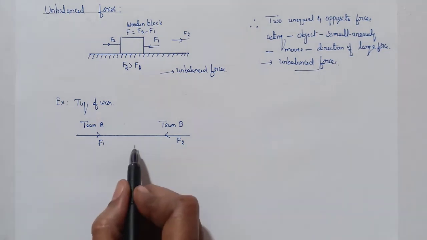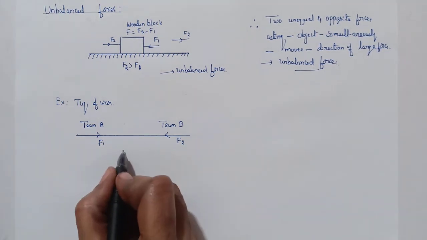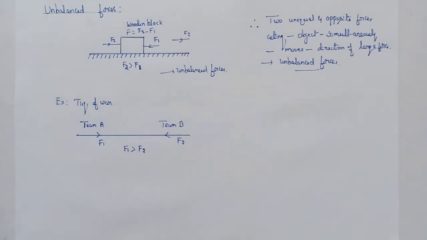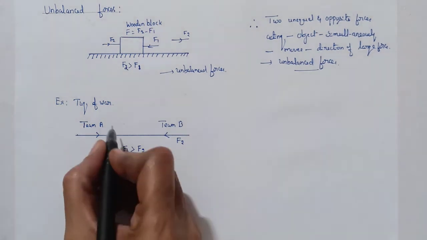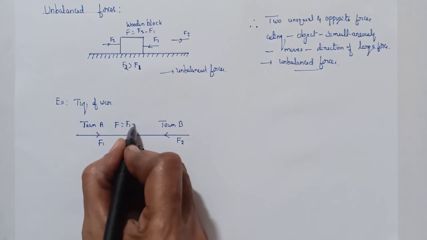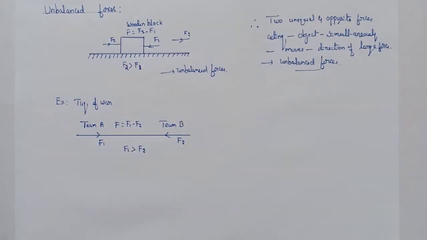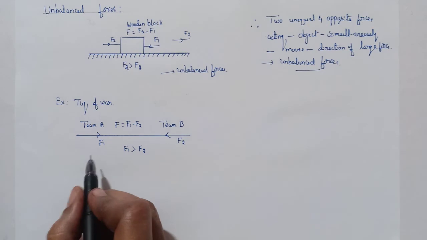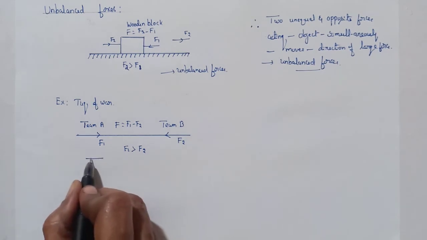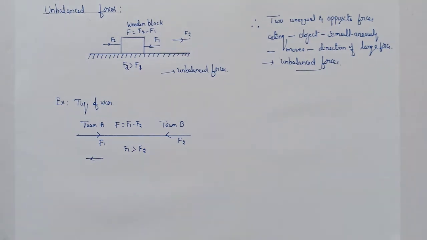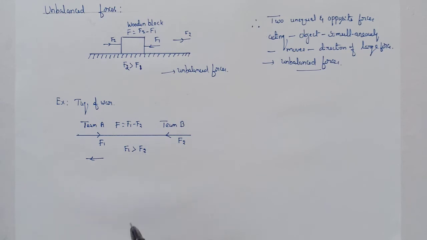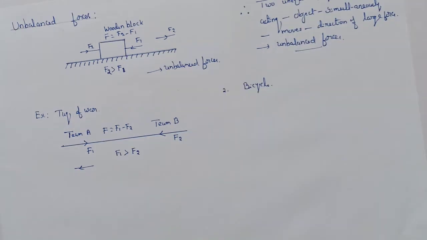If team A is stronger than team B, then the force F1 is greater than the force F2. Therefore, the net unbalanced force acting on the rope is F1 minus F2. Therefore, the rope moves in the direction of the larger force F1. Such forces acting on the rope are called unbalanced forces.